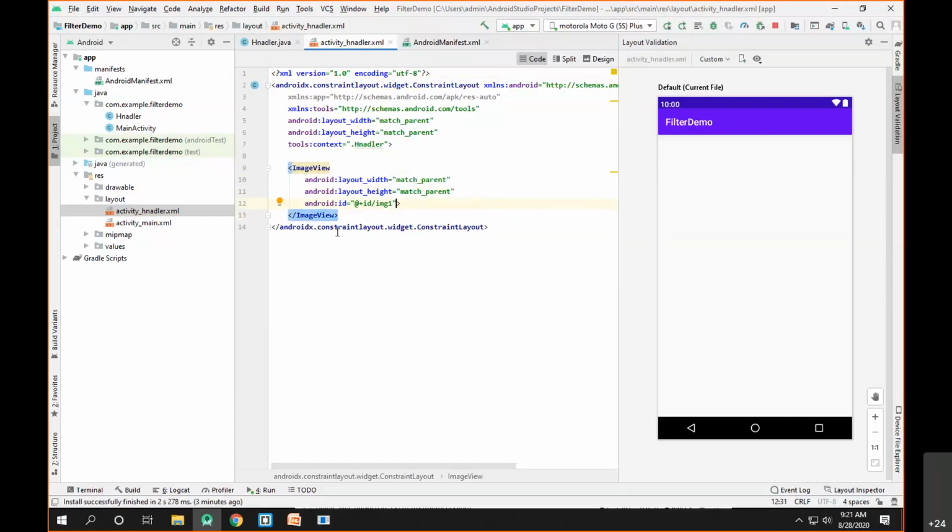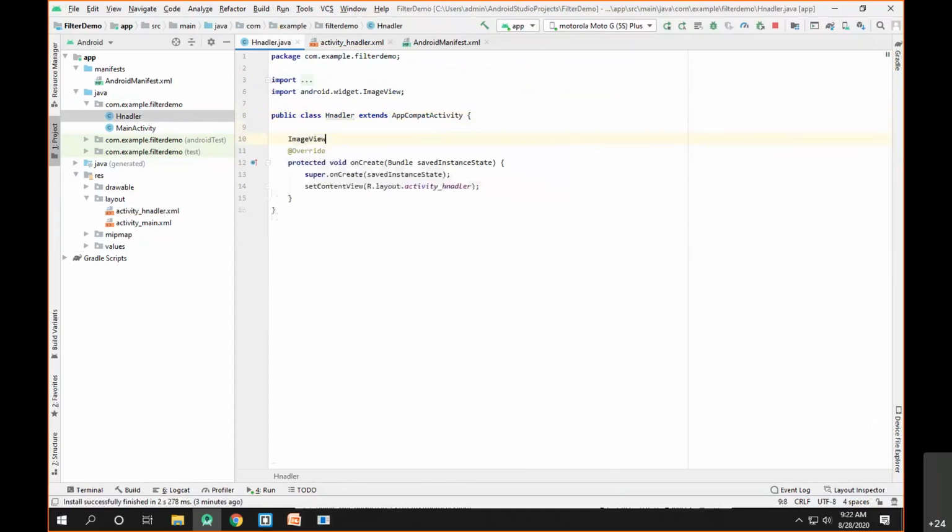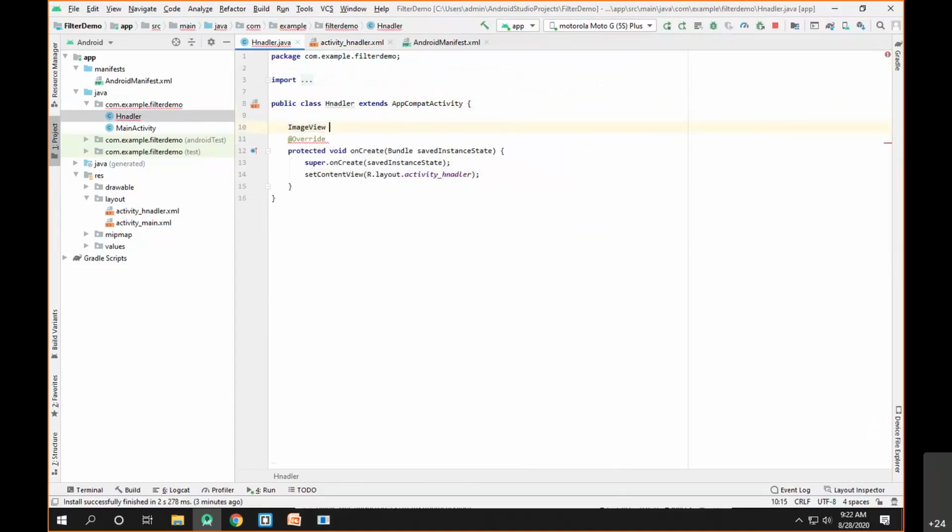Now I need to refer to that image view inside the Java file of the handler activity. So this is the Java file of the handler activity. In order to refer to the XML image view component, I have to create the corresponding class reference of ImageView. ImageView is a class and its reference I'll call, suppose, ref.